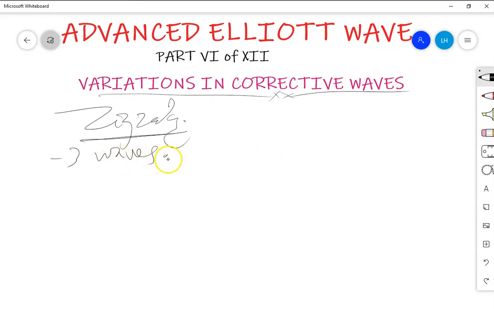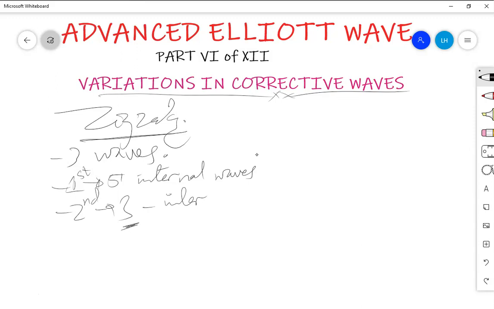So it has got 3 waves, whereby its first wave has got 5 internal waves. The first wave of the zigzag has got 5 internal waves, and then the second wave in zigzag has, in most cases, got 3 internal waves. Now I'm giving you the basics of zigzag. Here are the basics, and then I will come to the possible variations.